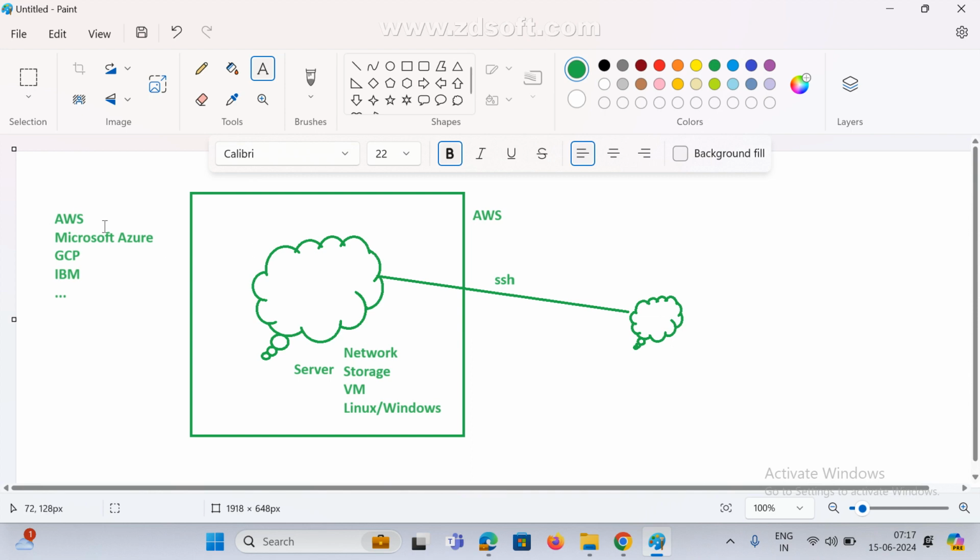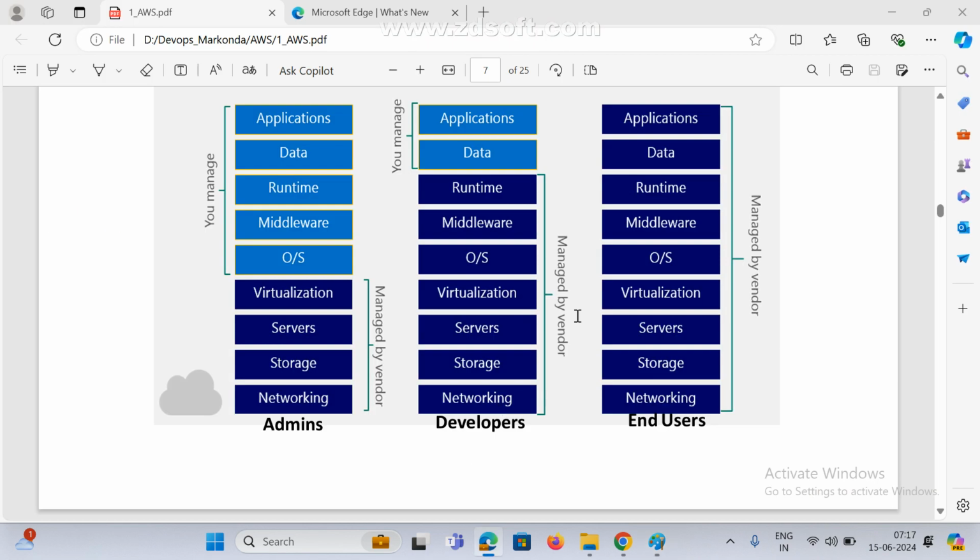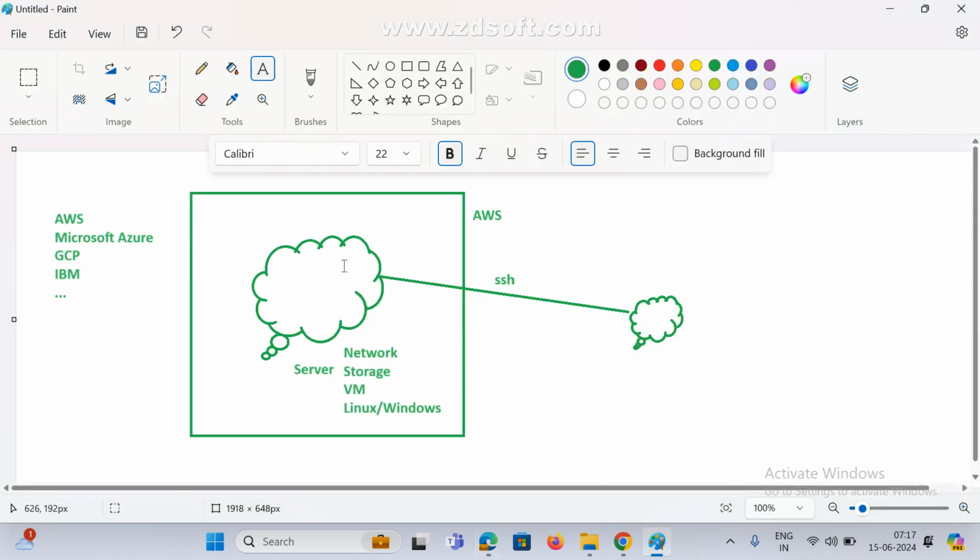Cloud people. These are the cloud AWS people. And we are going to deploy our application on top of this, which is the operating system. On top of it we are going to deploy your application.